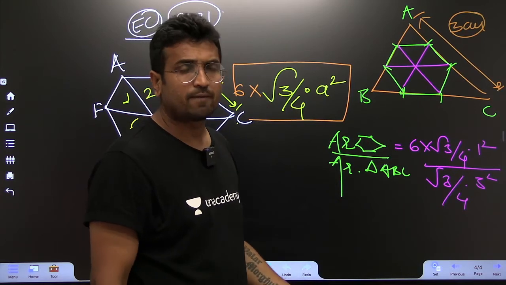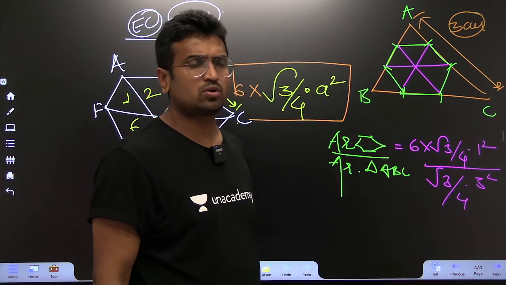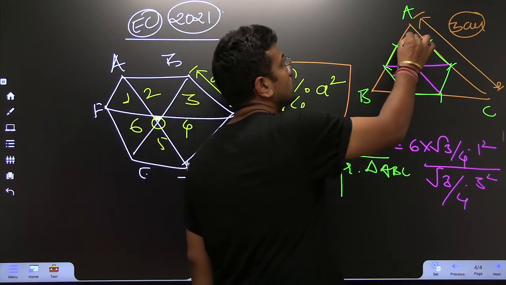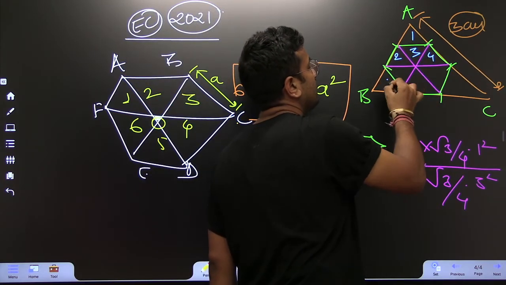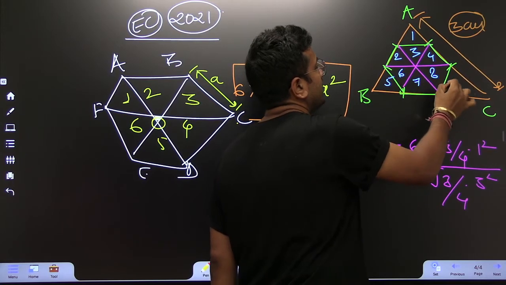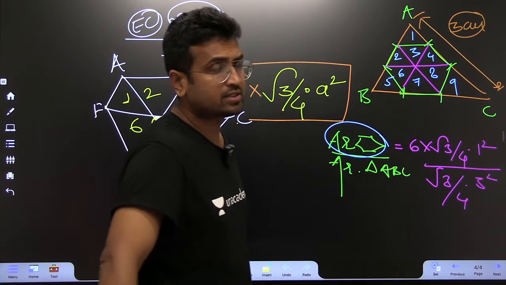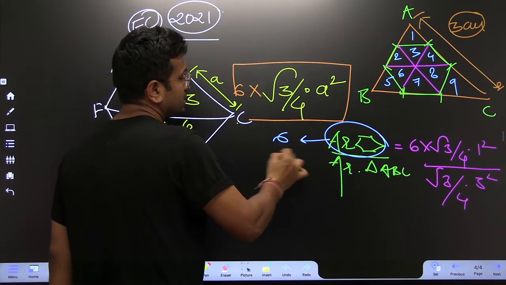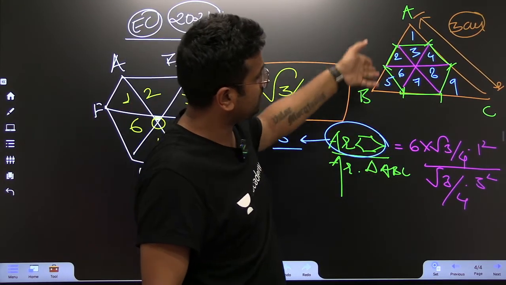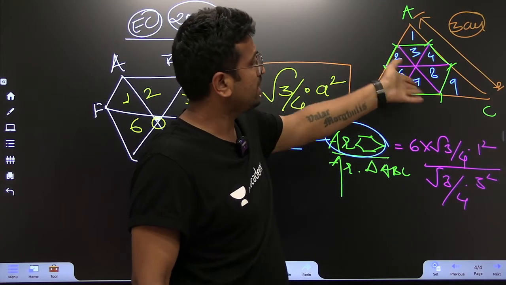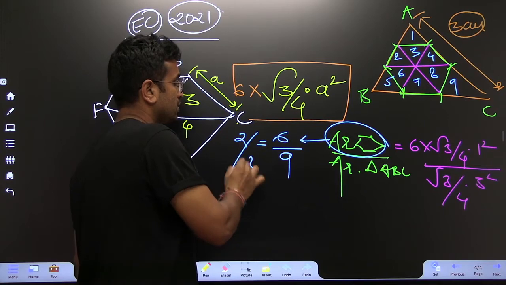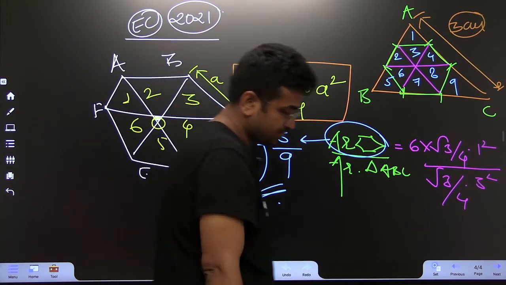Sir, what does that mean? You don't need this formula. You're not supposed to solve it like this. So what am I supposed to do in that case? Just look at this: 1, 2, 3, 4, 5, 6, 7, 8 and 9. When you're talking about a regular hexagon, how many equilateral triangles have you included? Of course 6. And in case of this equilateral triangle ABC, nine small equilateral triangles. So you can directly find the answer.